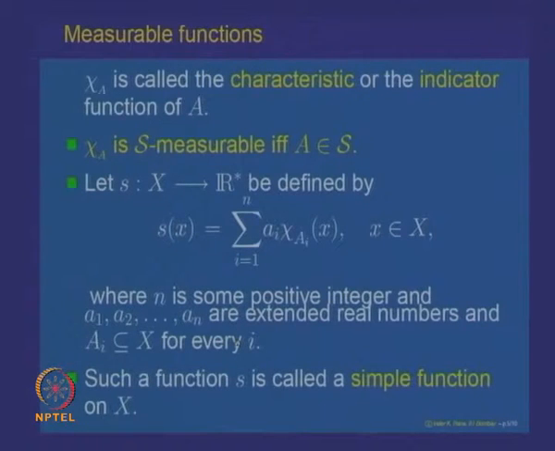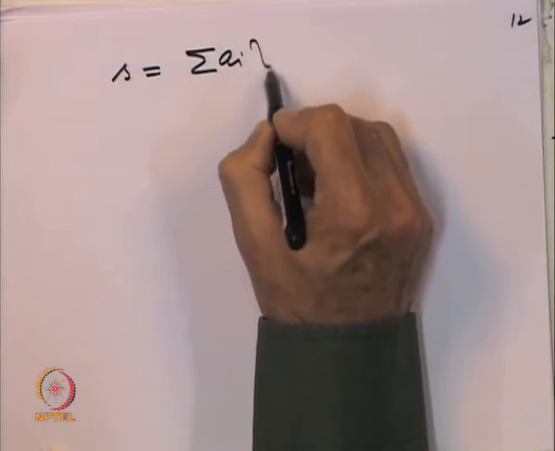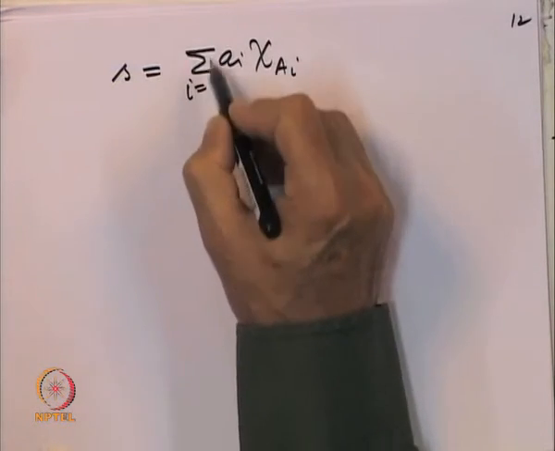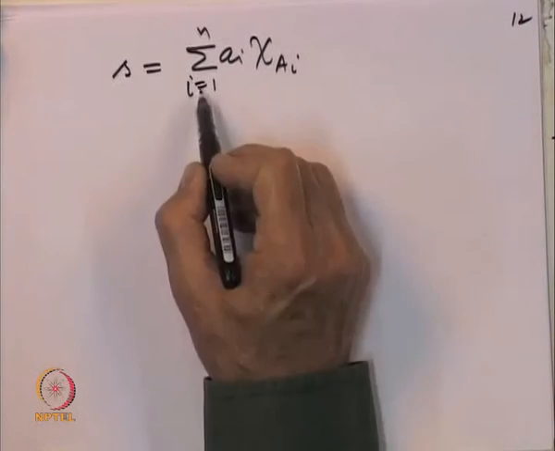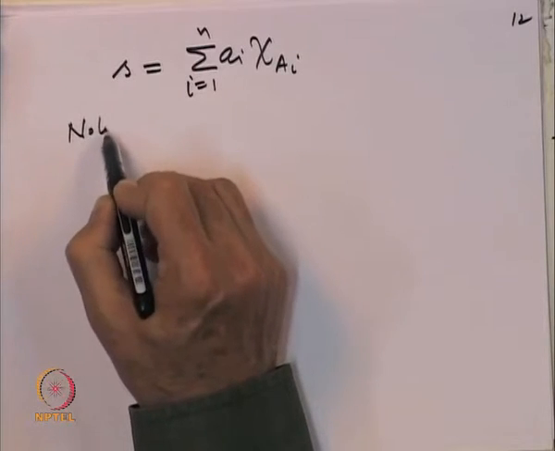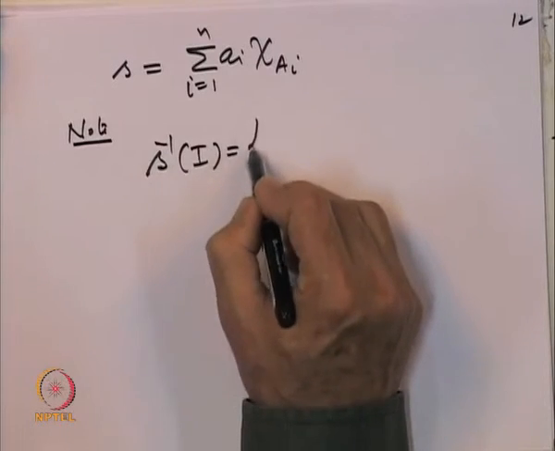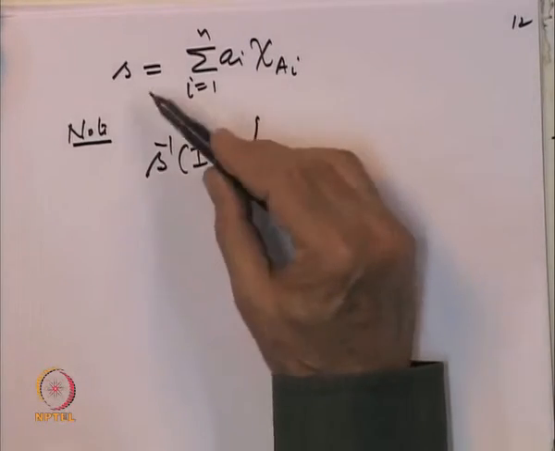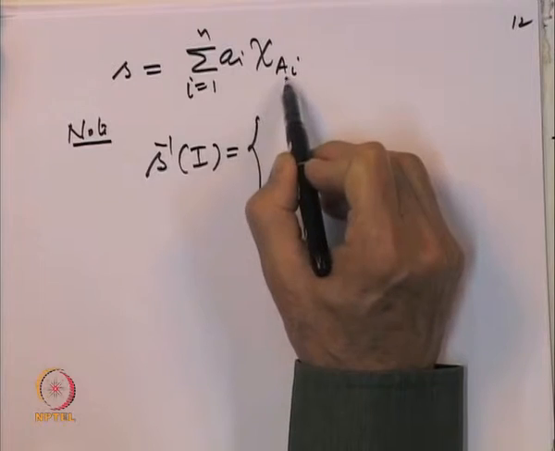Our claim is that a simple function is measurable if and only if each one of the A i's belongs to S. So, we want to prove that a simple function s, which is the sum of a i times the indicator function of A i, i equal to 1 to n, is measurable if and only if each A i belongs to S. Let us observe. To check measurability, we have to look at the inverse of an interval I. What is that going to be? The function s takes the values small a i on the set A i.